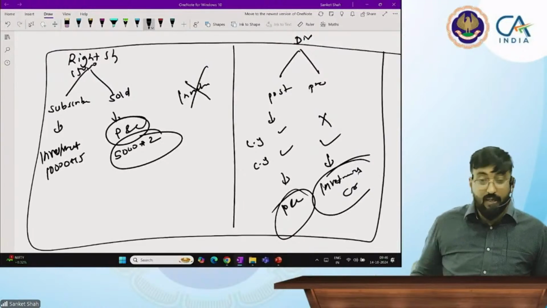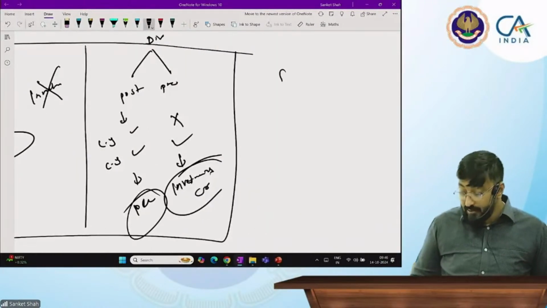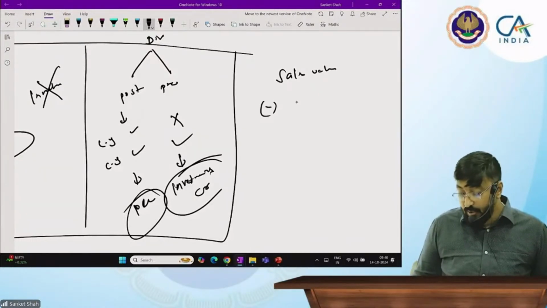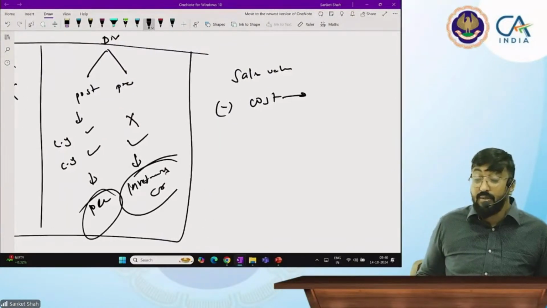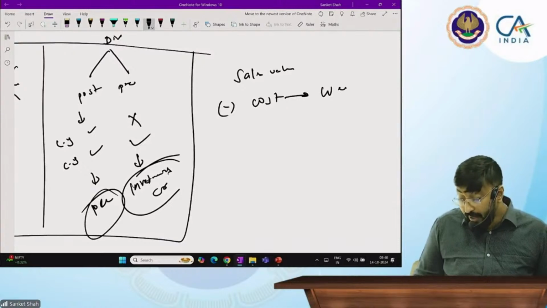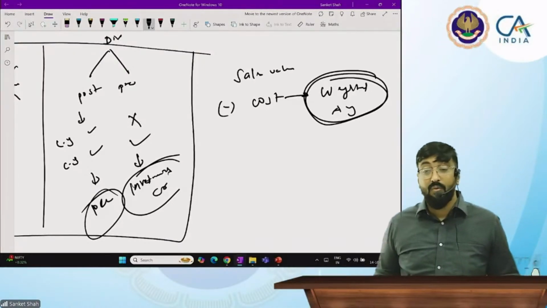And bonus shares is free of cost. And when you calculate sales value, when you calculate profit or loss, when you will sell your shares, which concept you use for calculation of cost? Weighted average. Weighted average you calculated, no? Yes, sir.